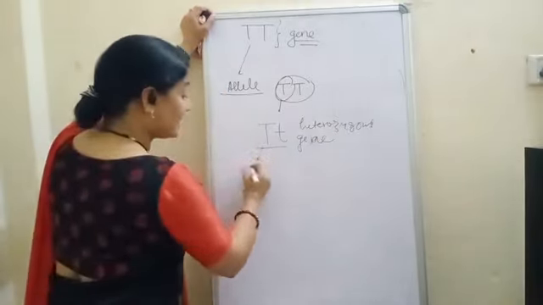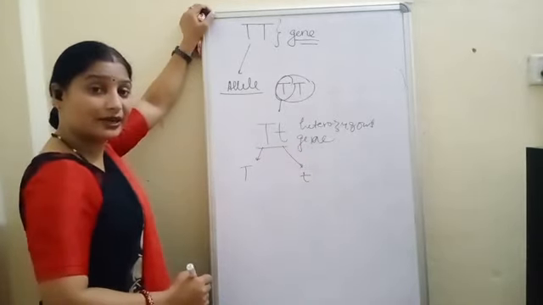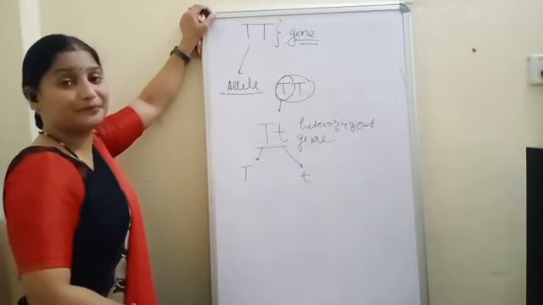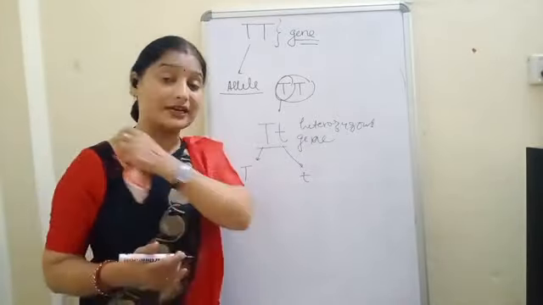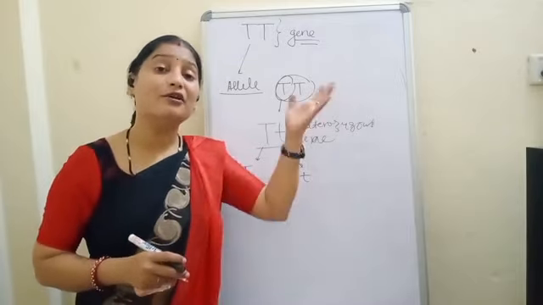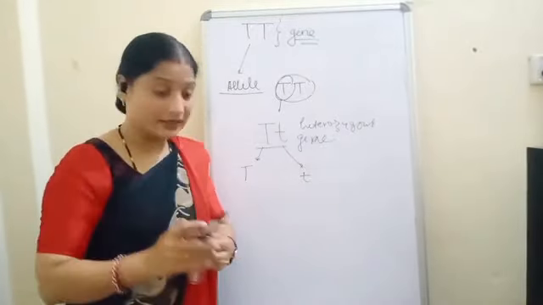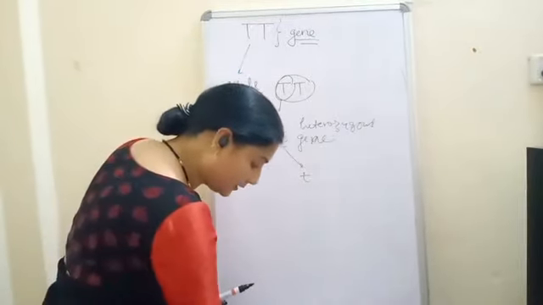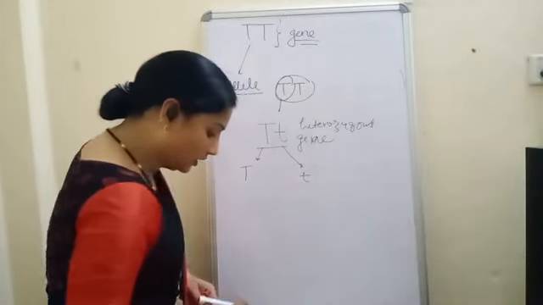One allele is capital T and the other allele is small t. Okay, so the form of gene, whether in the homozygous situation or in the heterozygous condition, is called as the allele. So the different forms of genes are called as the alleles. Clear? Now what is there? I think so we have used all the terms.